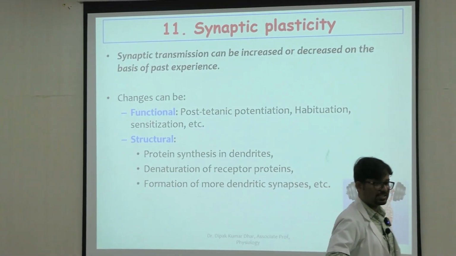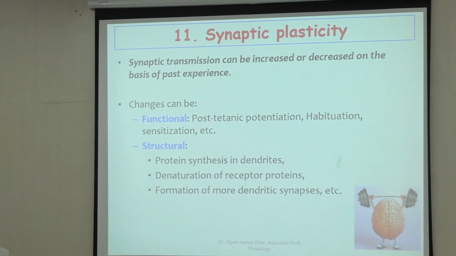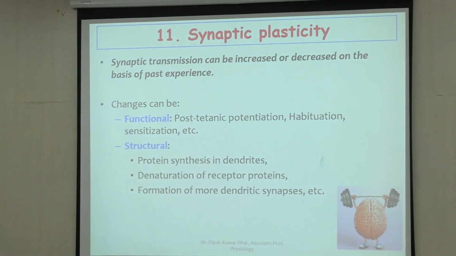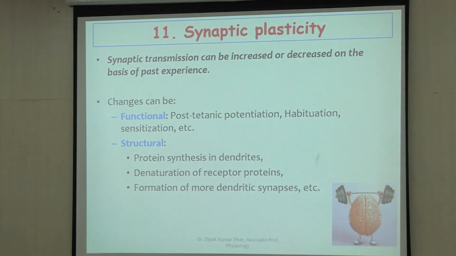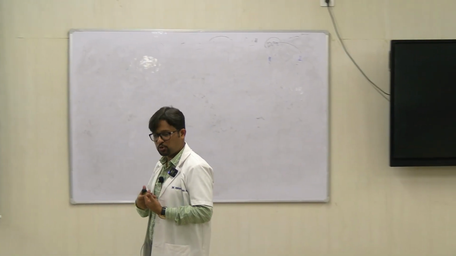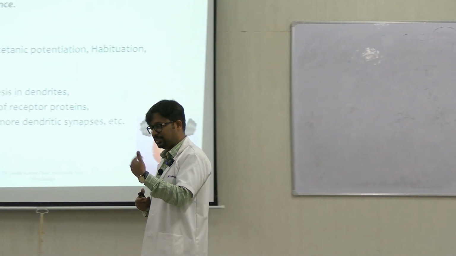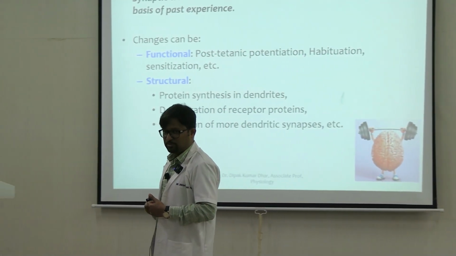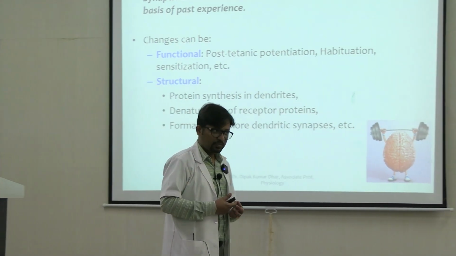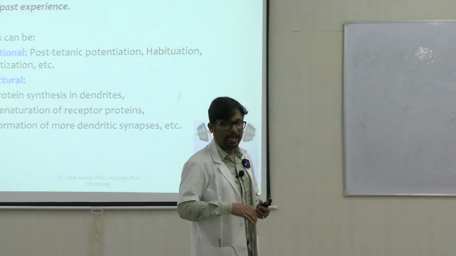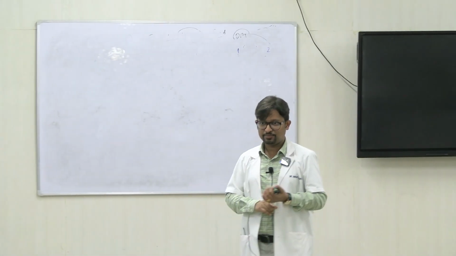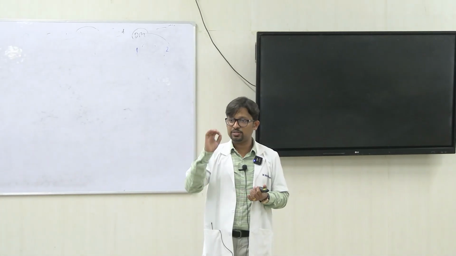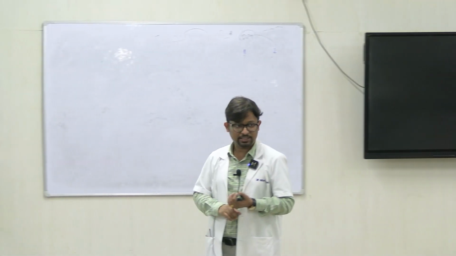Synaptic plasticity. Plasticity means the ability to mold or take shape. Plastic takes the shape of whichever container it is poured in, right? Similarly, our CNS can modify or adapt to the experiences that we give the brain on a day-to-day basis, right? So this is what you call plasticity. In our body, plasticity can happen at the level of the brain, which we call cortical plasticity. It can occur at the level of the neural tracts or bundles, and it can also happen individually at the level of the synapses, right?